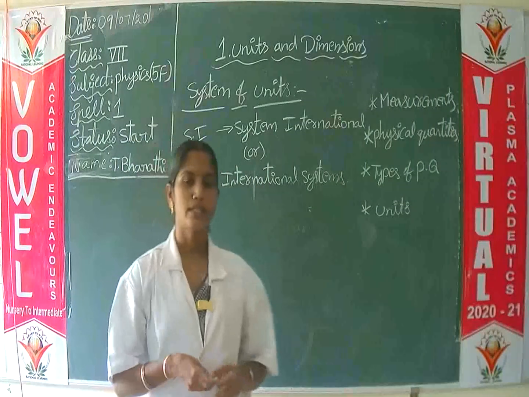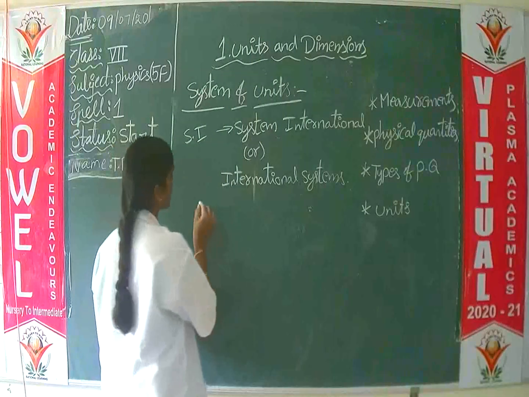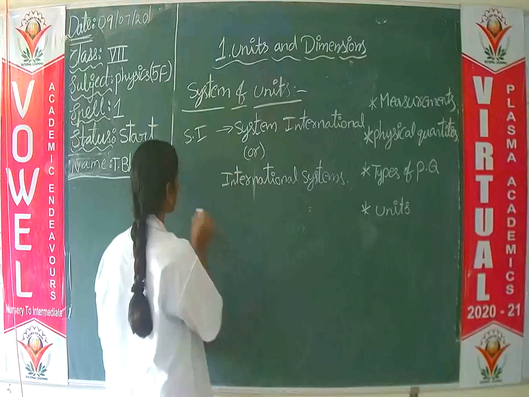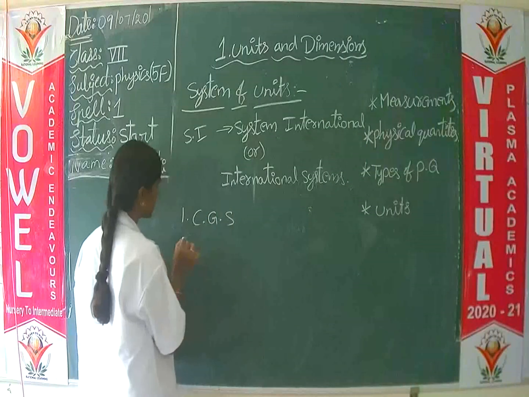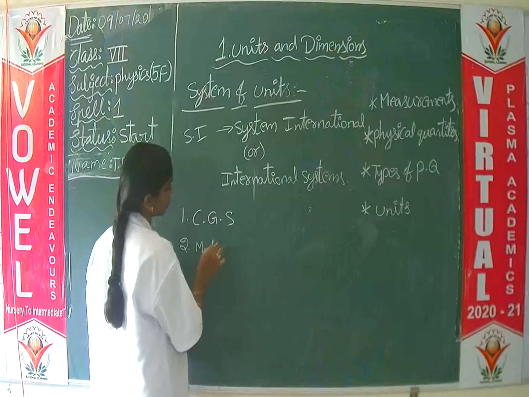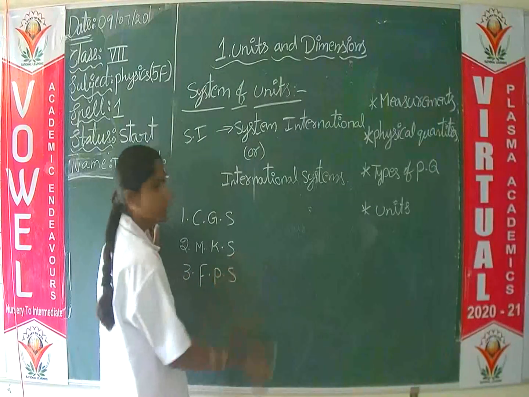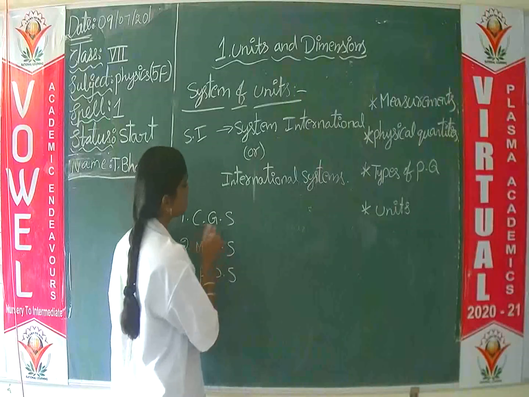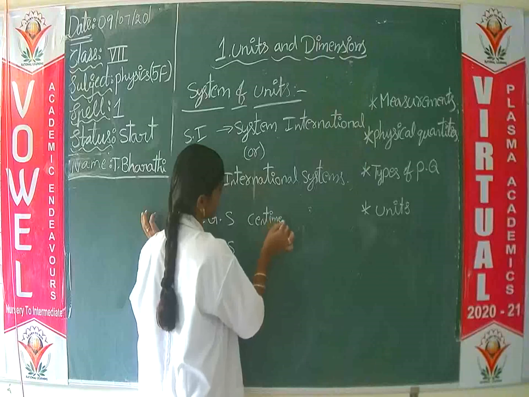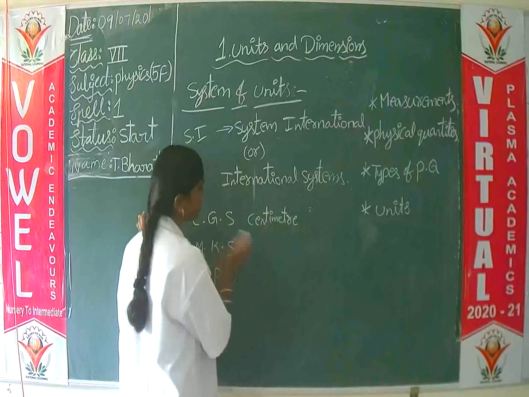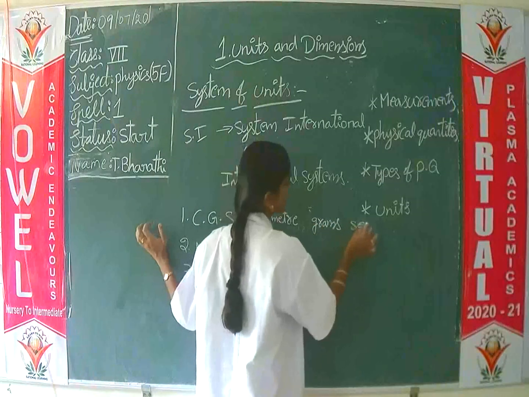In this international system, three systems of units are there. Total three systems of units. First one is CGS system, second one is MKS system, third one is FPS system. In the CGS system, C stands for centimeter, G stands for grams, S stands for second.